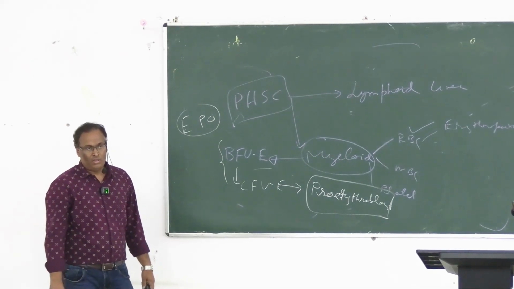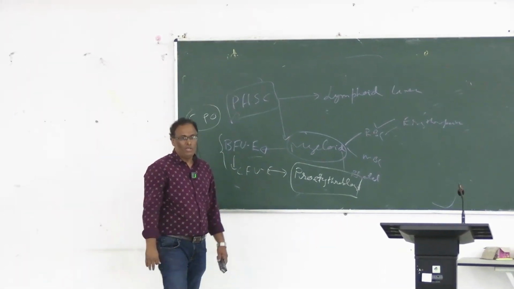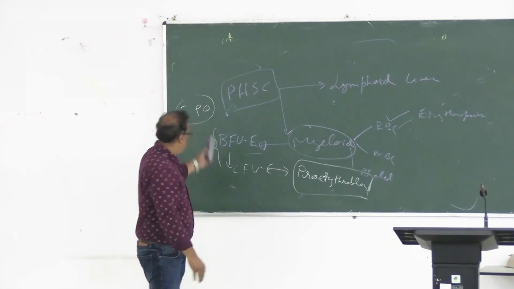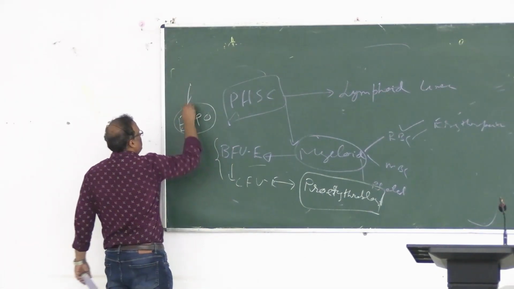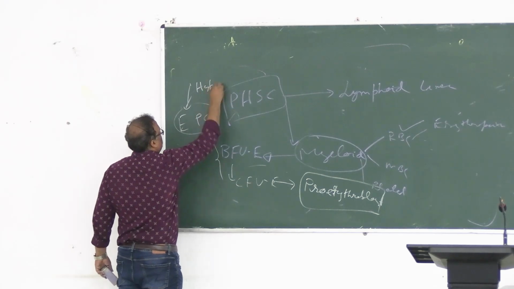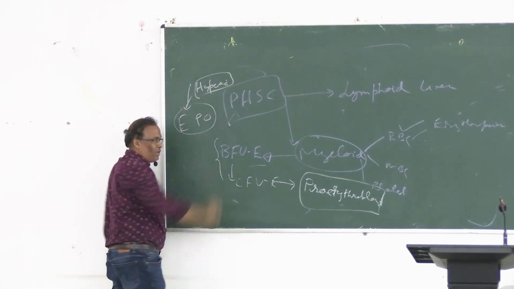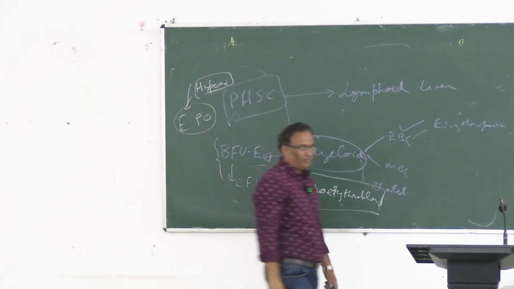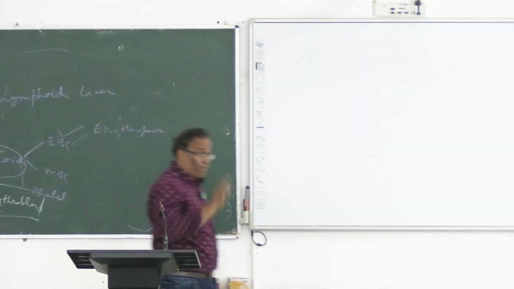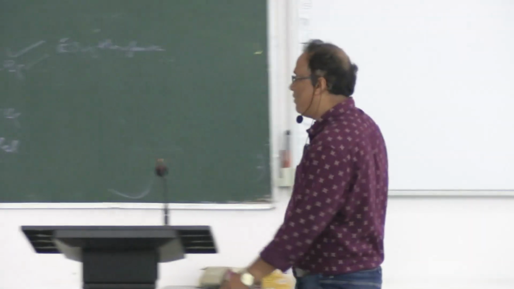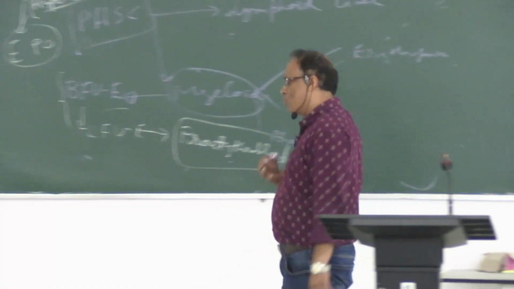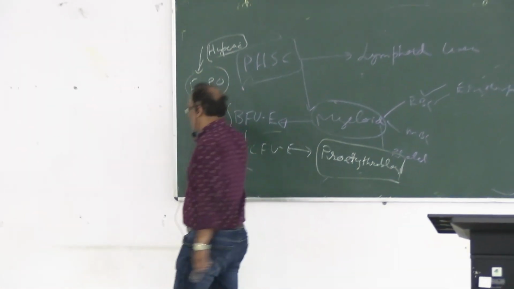Will it be released just like that? Not at all. Some stimulus will be there. The most important stimulus for EPO synthesis is hypoxia, right? Synthesis is increased by hypoxia. If anybody goes to high altitude, then EPO synthesis will be high. Lots of causes are there, but most important is hypoxia. Other than that are blood loss, that means blood volume loss, hemorrhage, and acidosis. Whenever we deal with acidosis patients due to many causes, EPO synthesis will be high.